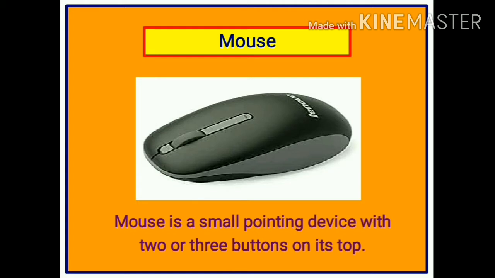Mouse. A mouse is a small pointing device with 2 or 3 buttons on its top. As we move the mouse, the pointer also moves in the same direction. It is used to point, select, and then open files or folders on the screen. It is also used to draw pictures.